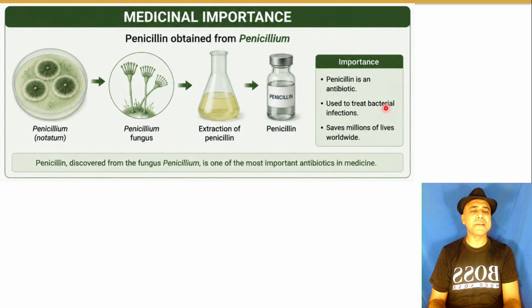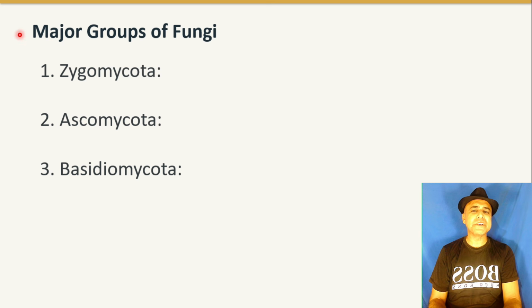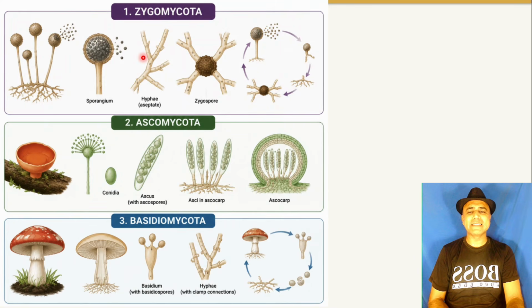It's used to treat bacterial infections and saves millions of lives worldwide. Major groups of fungi: Zygomycota, Ascomycota, Basidiomycota.